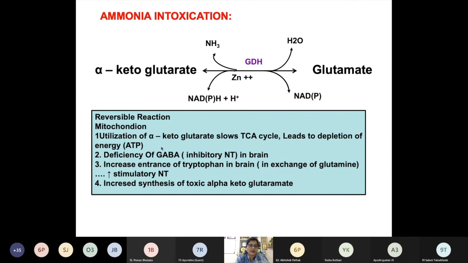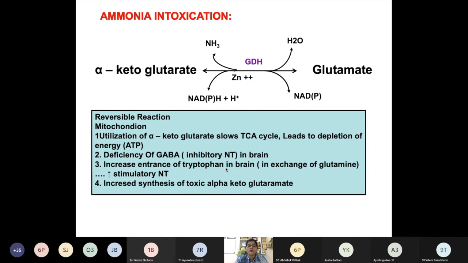Then there is a deficiency of GABA, which is an inhibitory neurotransmitter in the brain, because GABA is formed by the tyrosine metabolism. Because of this ammonia intoxication, there is increased entrance of tryptophan in the brain. मतलब ग्लूटामिन बाहर निकलता है तो tryptophan अंदर जाता है, and tryptophan is necessary for the synthesis of serotonin.